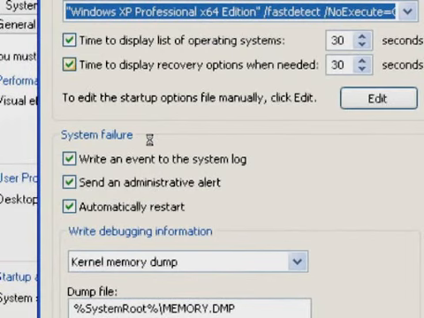Let me make a comment about the default to automatically restart. Back in Windows NT 4 and earlier, the default was not to reboot after a crash. So when Windows took a blue screen, the user saw it on the screen and they had to do a hard power off, power on to reboot the computer. Control-Alt-Delete doesn't work at that point. So people were more aware of a blue screen. Today, since Windows 2000, the default on Windows 2000 systems and later is to automatically reboot after a crash.